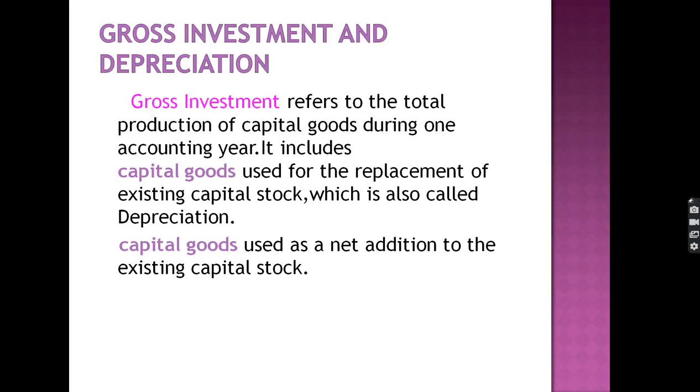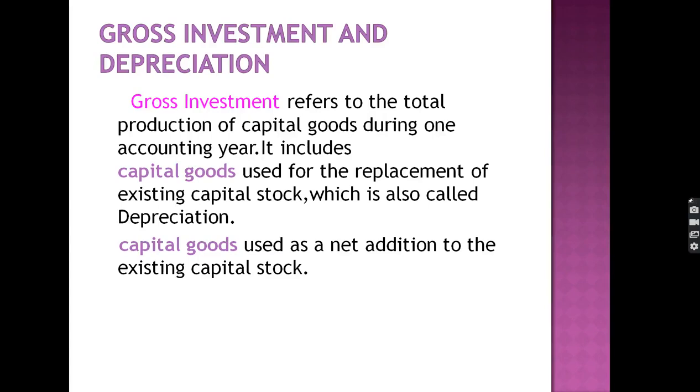When we replace the old machinery because some issues are arising in it and we find difficulty in the output process, then we replace the existing capital stock. It is called depreciation. Depreciation is of three types: normal wear and tear, obsolete machinery, and accidental damages to the machinery. These are included in depreciation. The gross investment includes the replacement of the machinery.